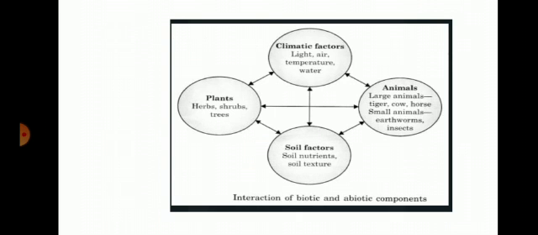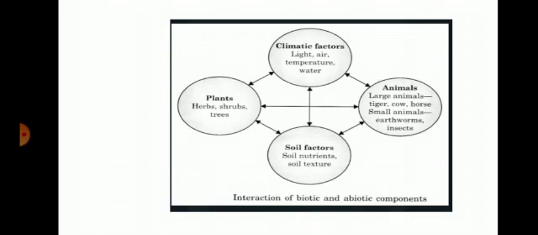Plants, herbs, shrubs and trees are here. Climatic factors means light, air, temperature, water. These are interdependent for each other. You see the pictures.